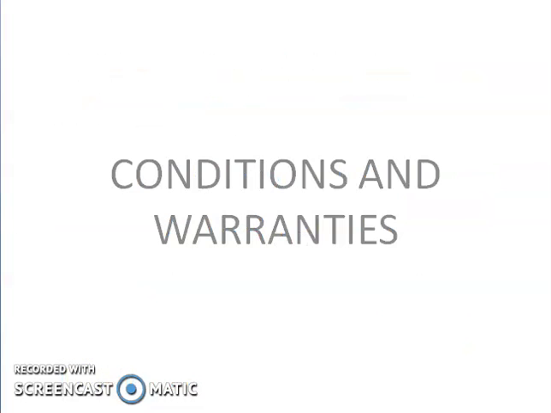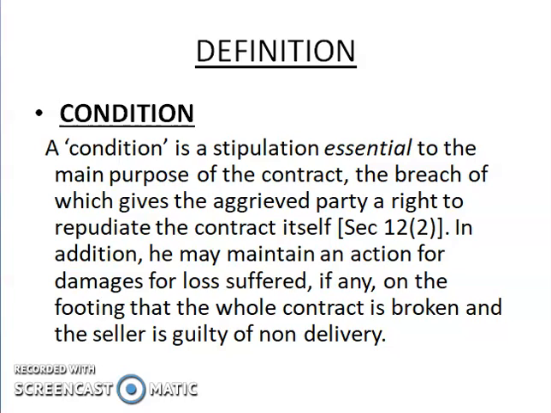Next topic is condition and warranties. Condition is a stipulation essential to the main purpose of the contract, the breach of which gives the aggrieved party the right to repudiate the contract itself. In addition, he may maintain an action for damages for loss suffered, if any, on the footing that the whole contract is broken and the seller is guilty of non-delivery.